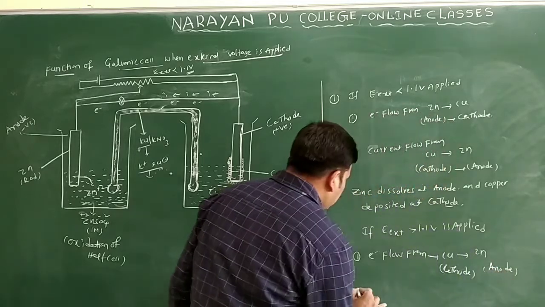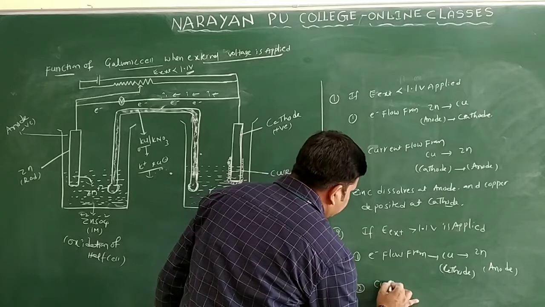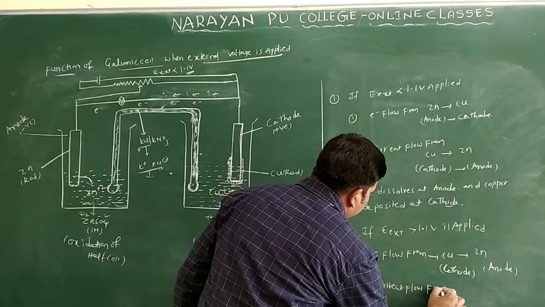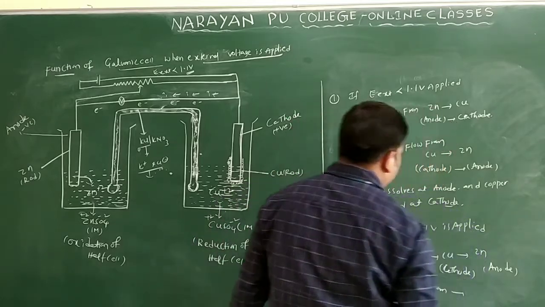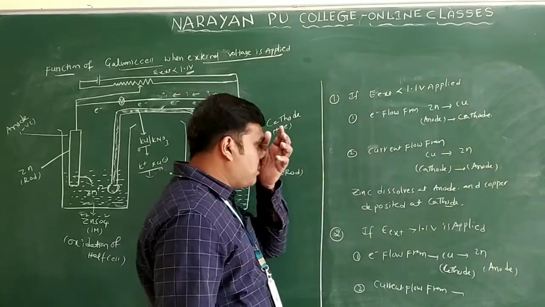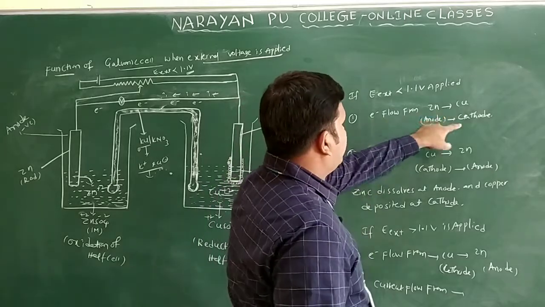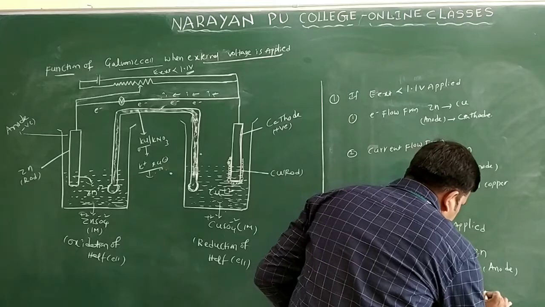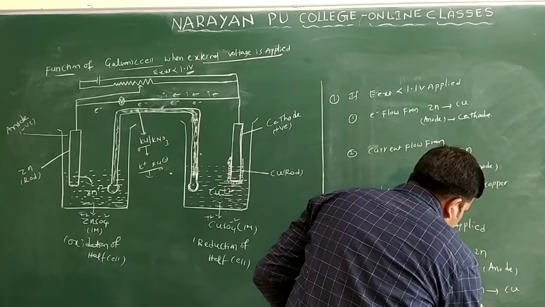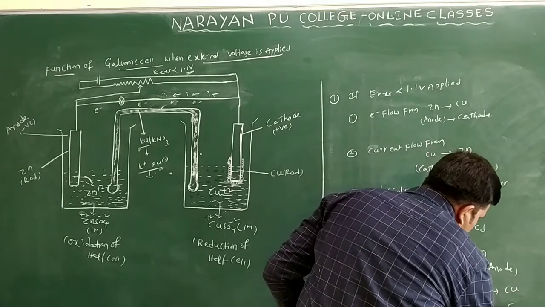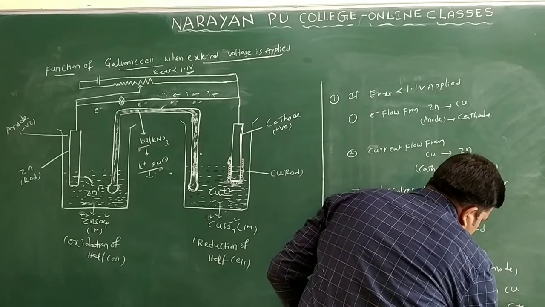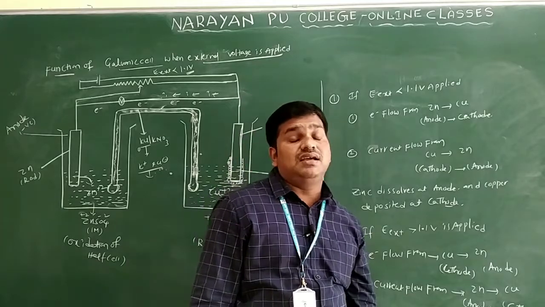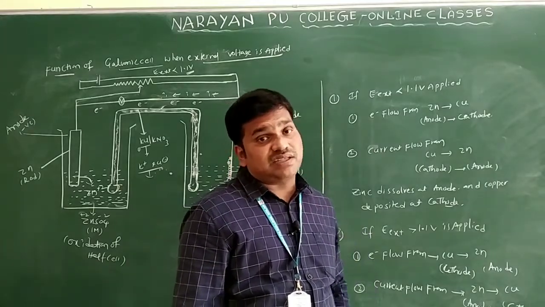You will write current flow from zinc to copper only. You will write here zinc to copper, and anode to cathode only. Means in this case the electrochemical cell functions as an electrolytic cell only.